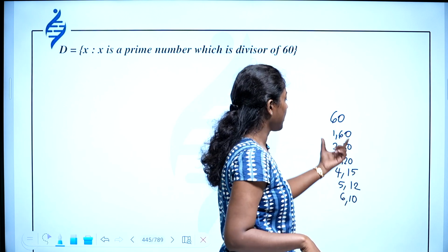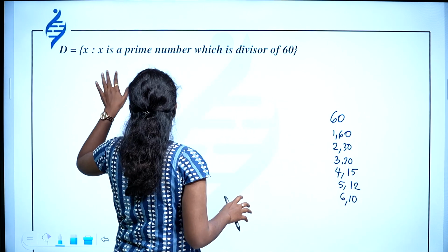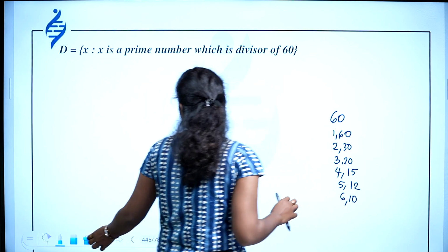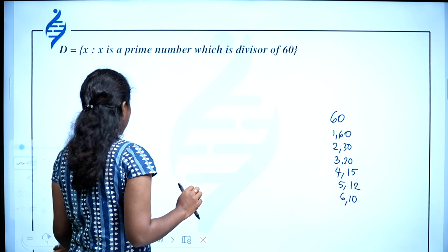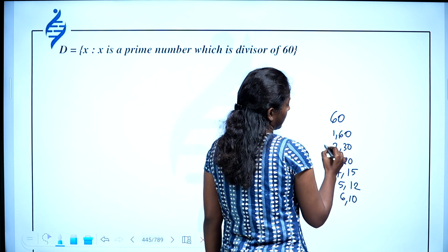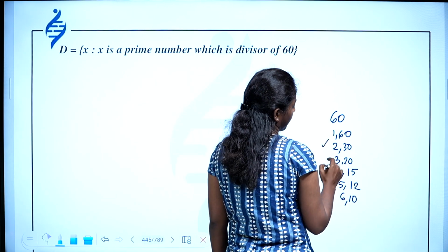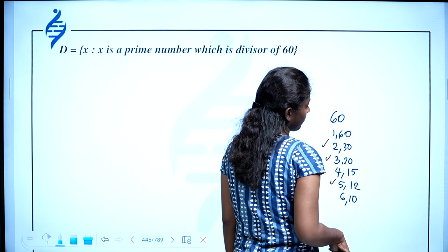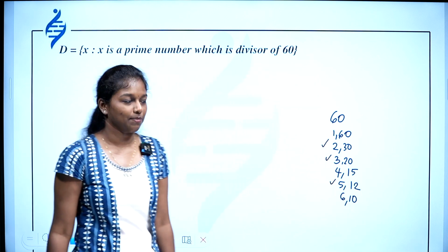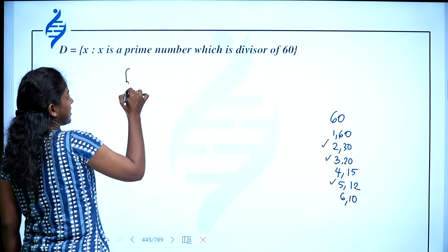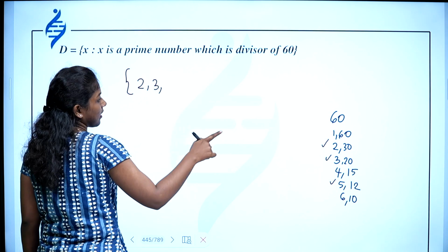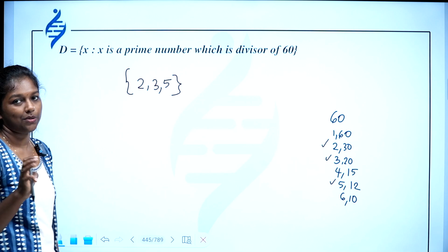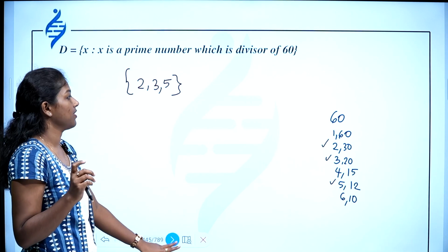Yes. So if you write down these numbers, you have to check the prime numbers which are divisors. So which are the prime numbers? If I choose these numbers here, I can see 2 is prime, 3 is prime, 5 is prime. There are no other prime divisors. So I can write the roster form as 2, 3 and 5. There will be no other prime divisors of 60.